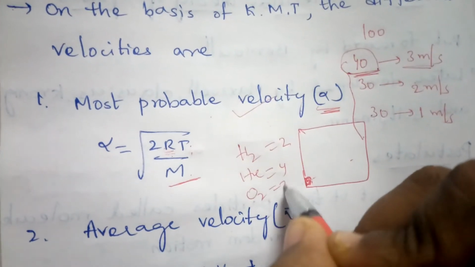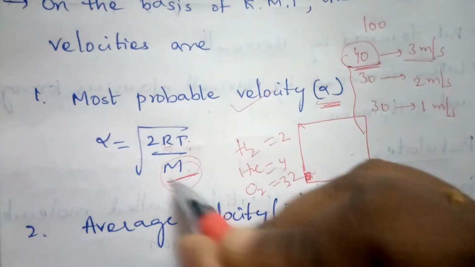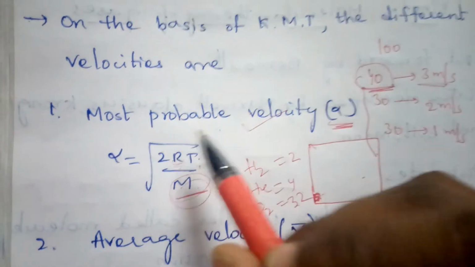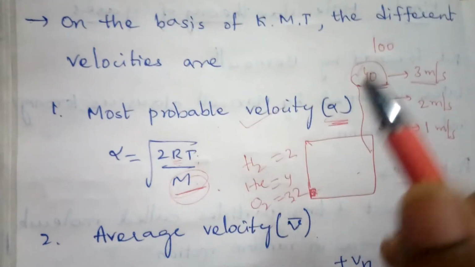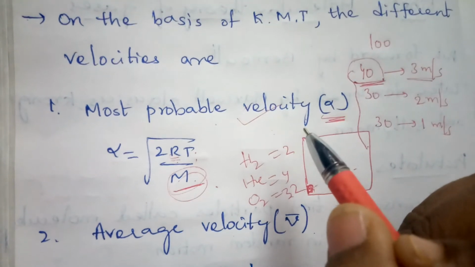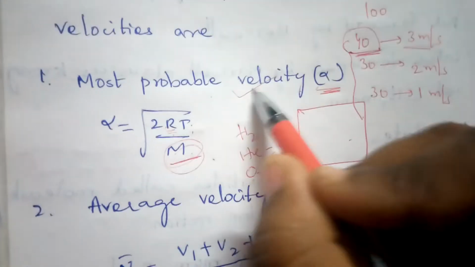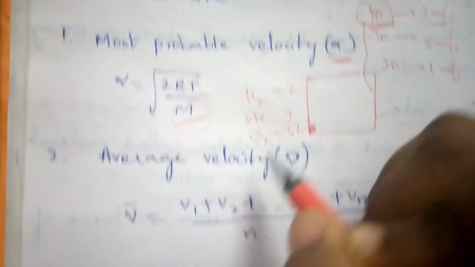Oxygen means you'll take 32. Okay, this is the molecular mass of the gas. Is it clear now? Most probable velocity means the velocity which is possessed by the largest number of molecules. Now coming to the average velocity.